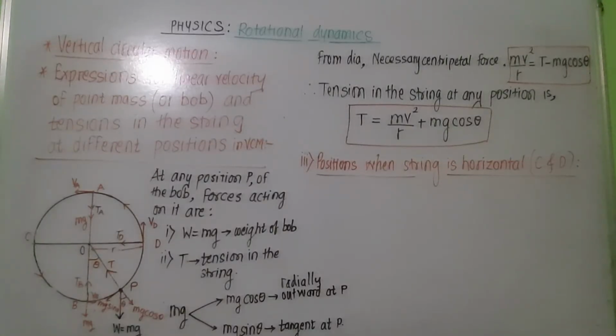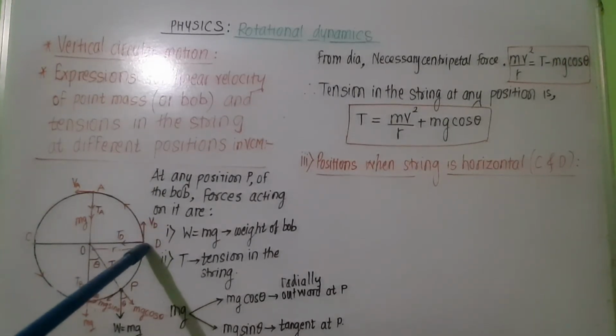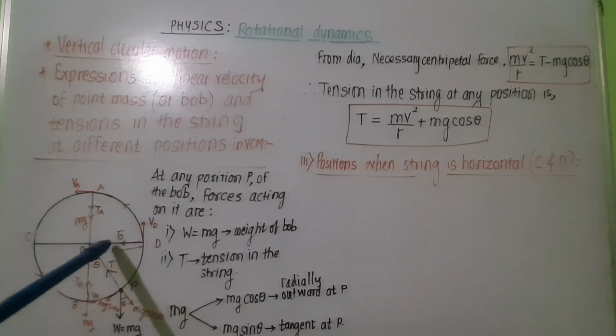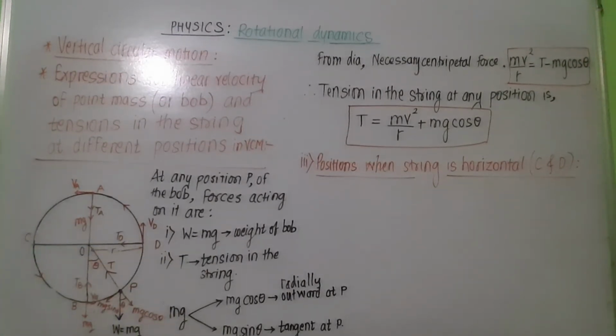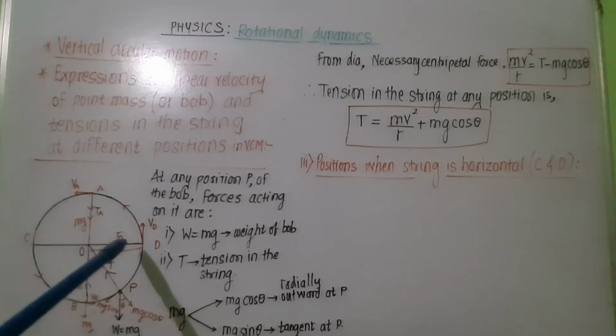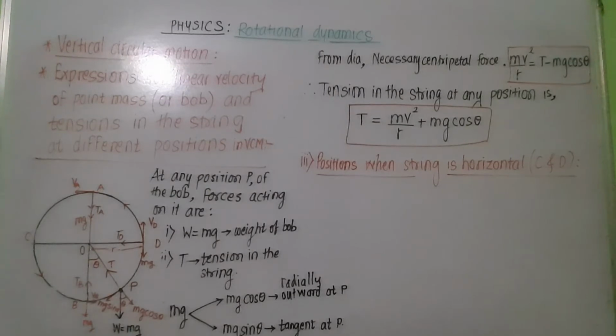Now the third position, when the string is horizontal. Now when the string is horizontal, let VD be the velocity at point D and tension in the string is directed towards the center along the length of the string, which will provide the necessary centripetal force to change the direction of the bob. And the weight of the bob, which is acting in the downward direction, will oppose the magnitude or will reduce the magnitude of velocity.